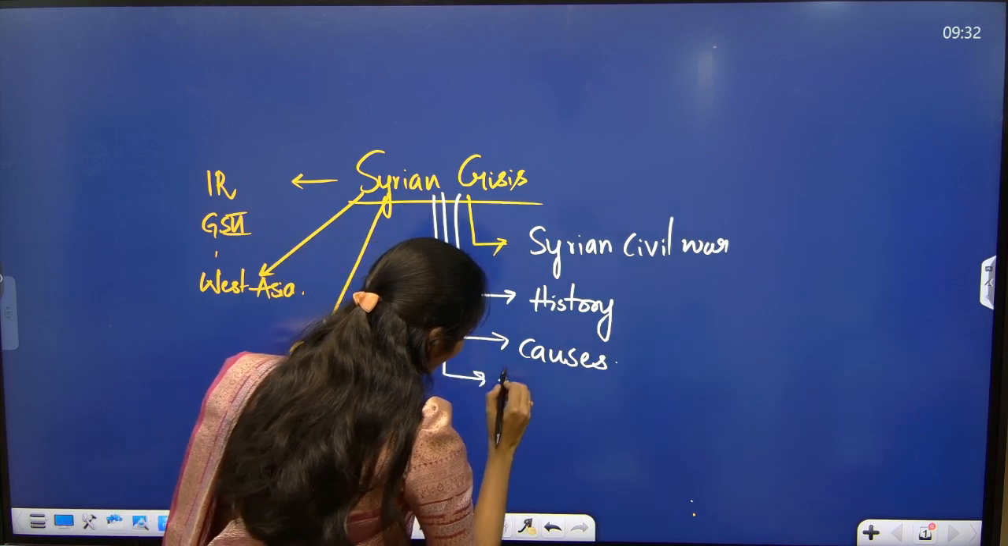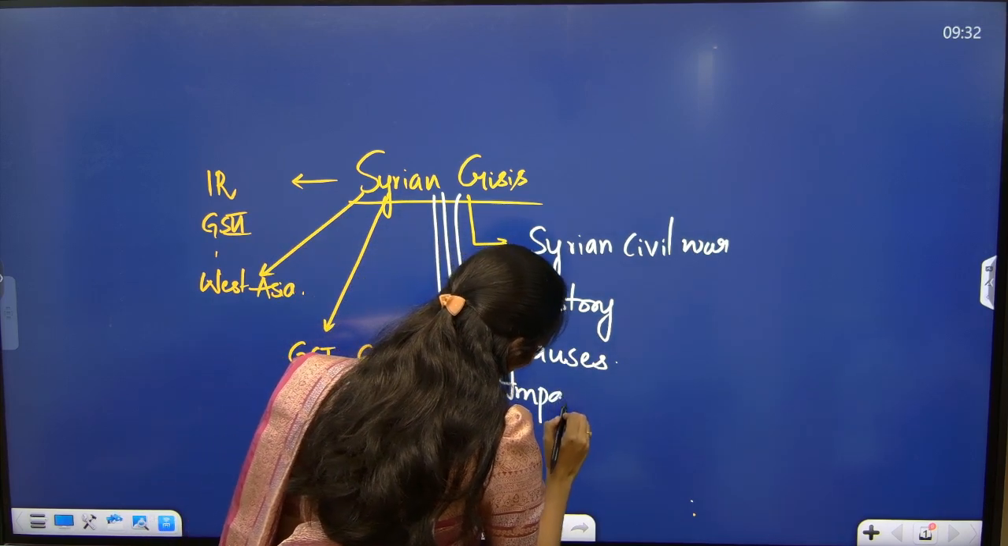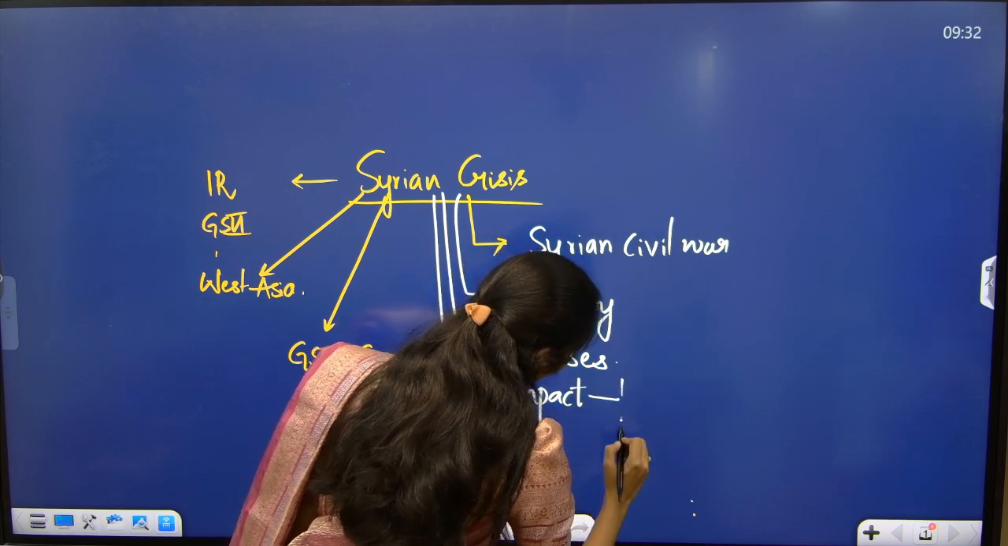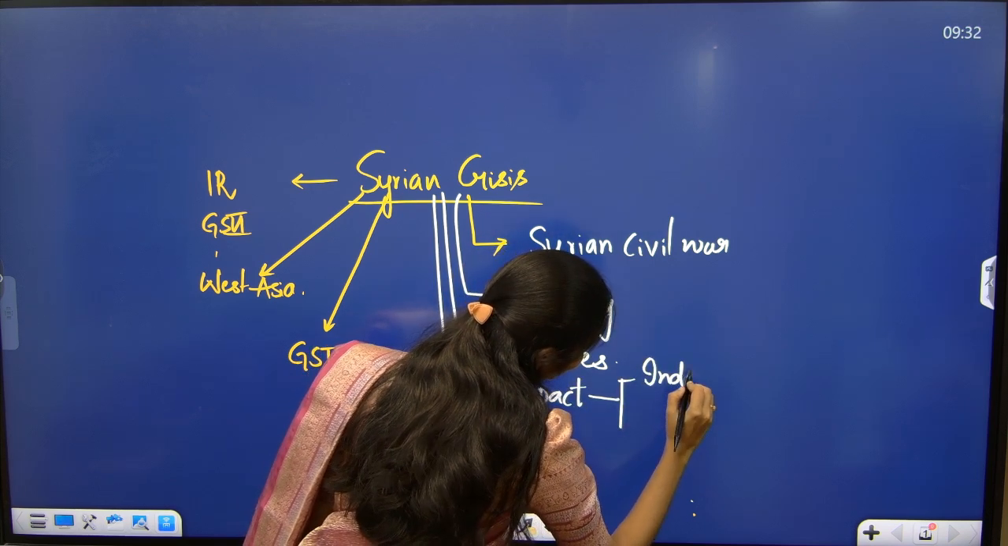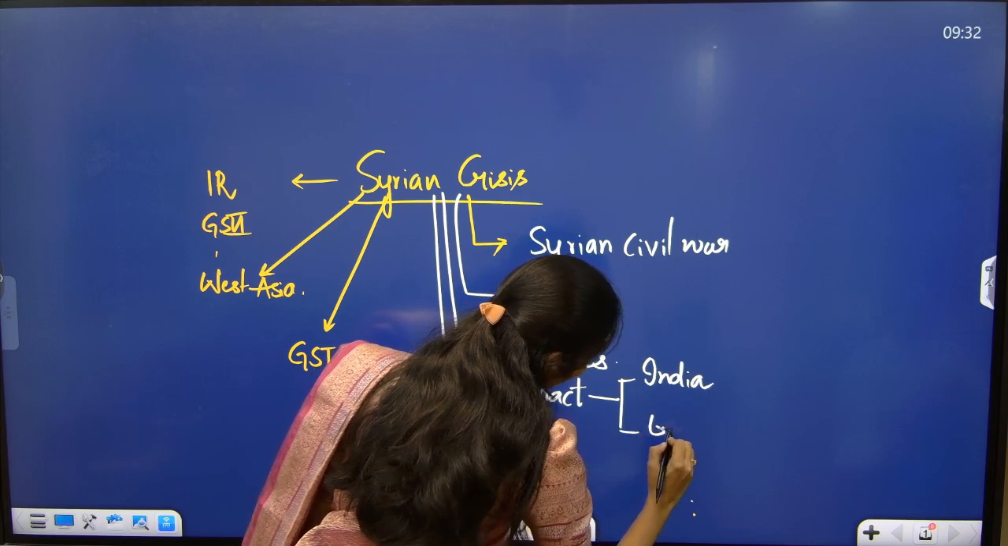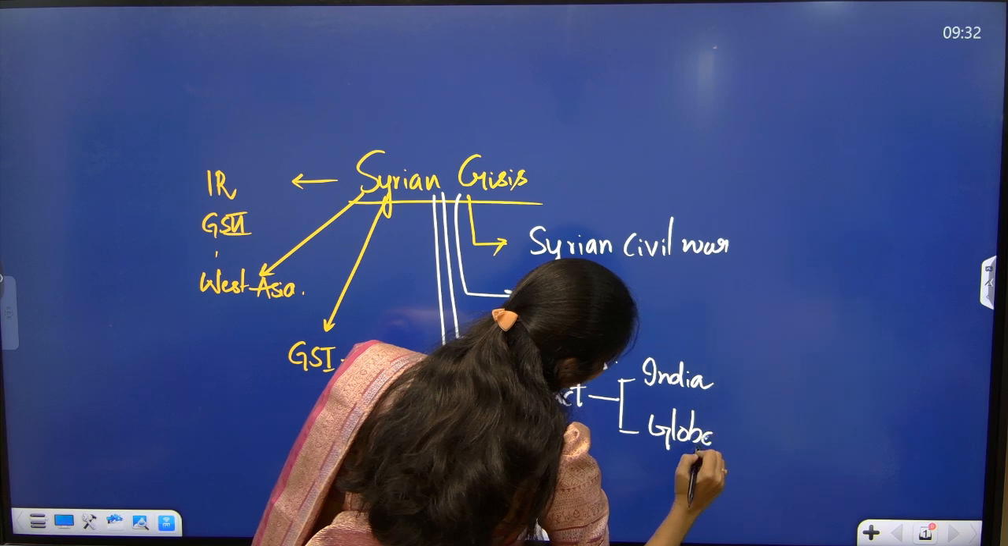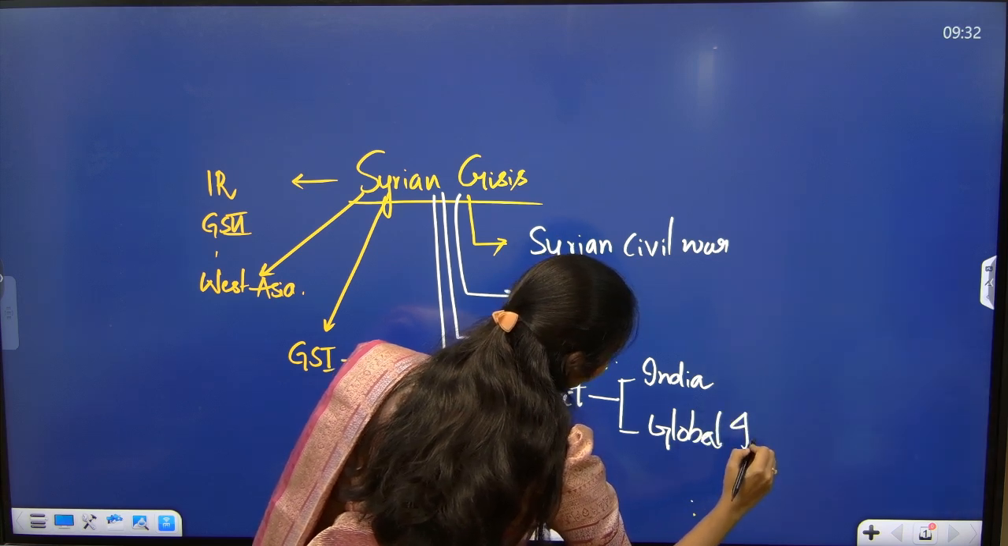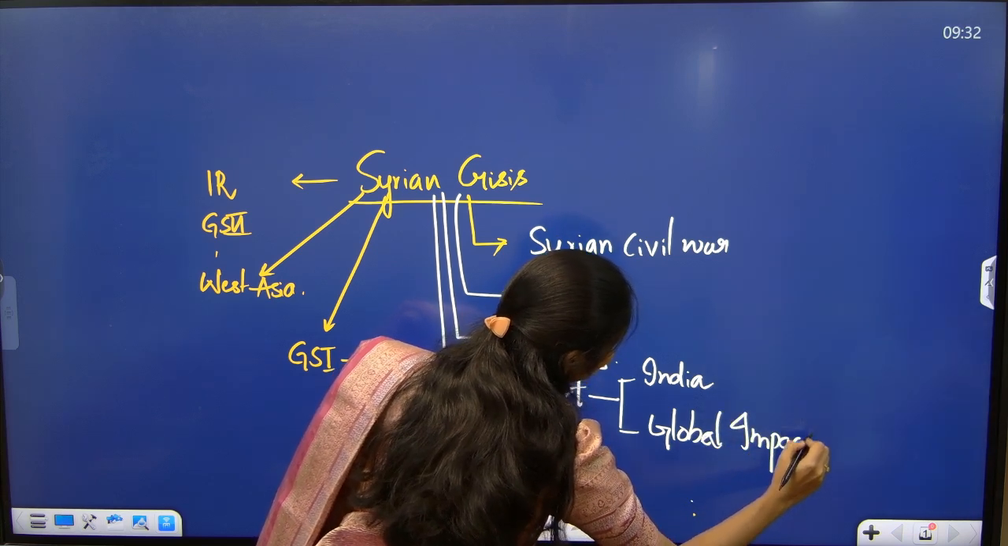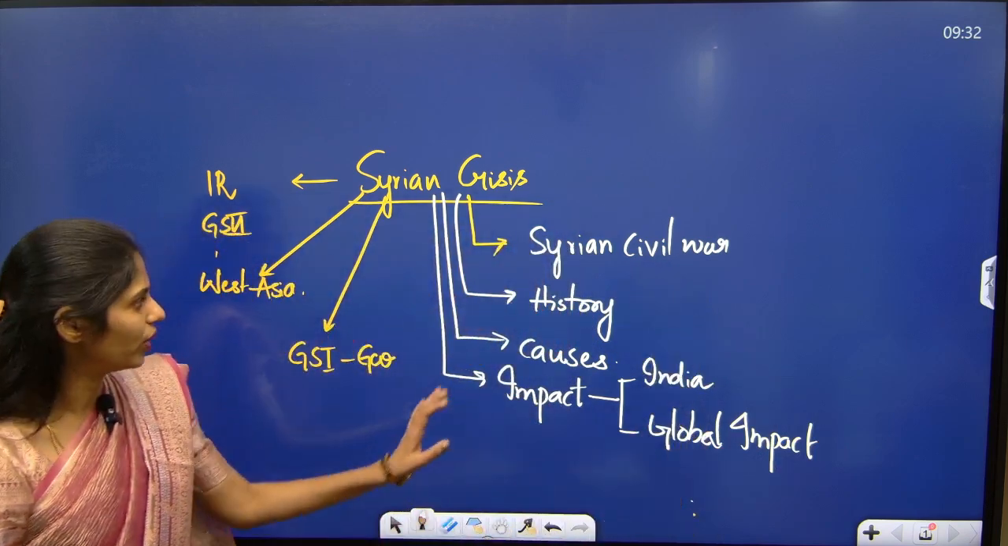You have to see what the impact of this civil war is, especially from the India point of view, how it is impacting India, and how it is impacting the globe. That means the global impact of this Syrian civil war. So these are the things that you have to focus on.